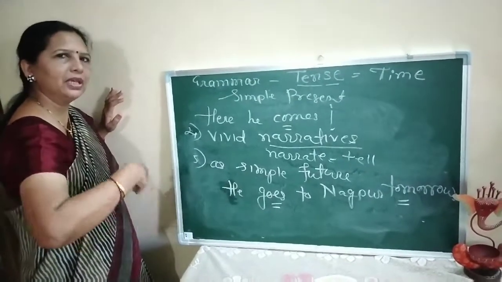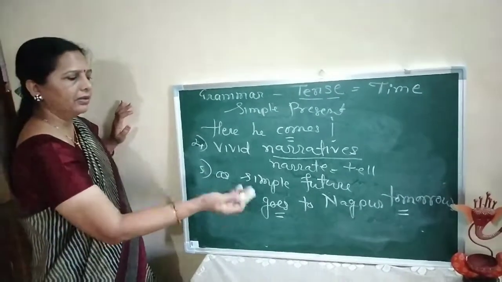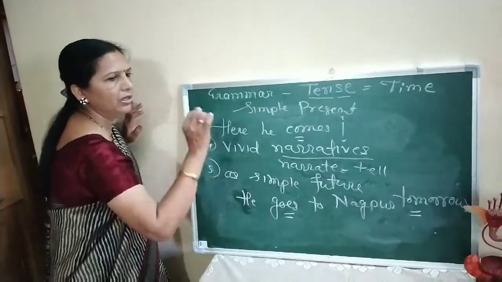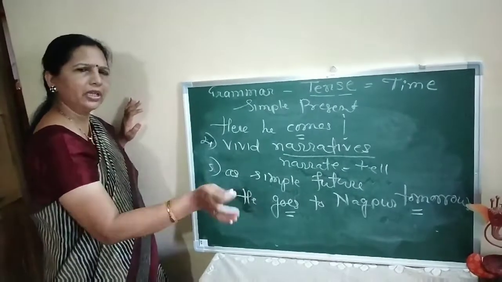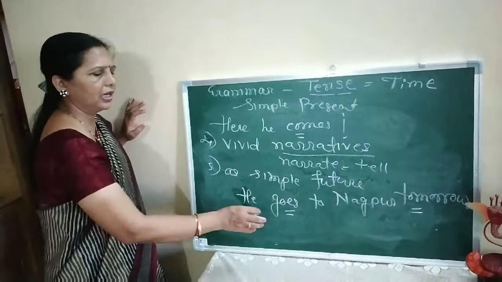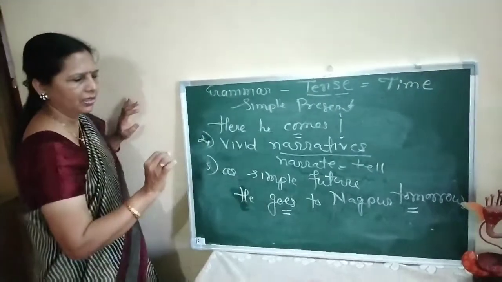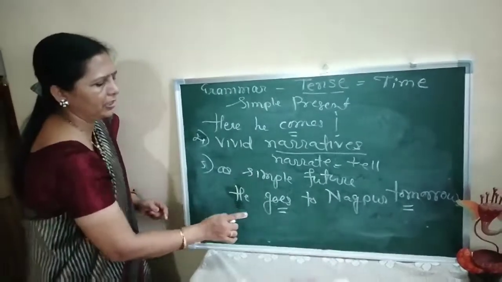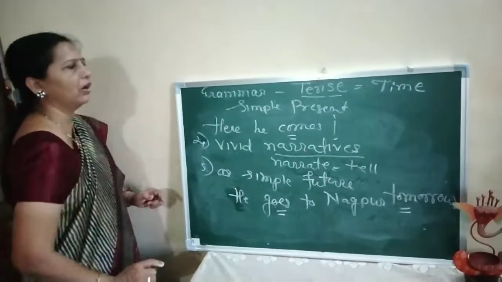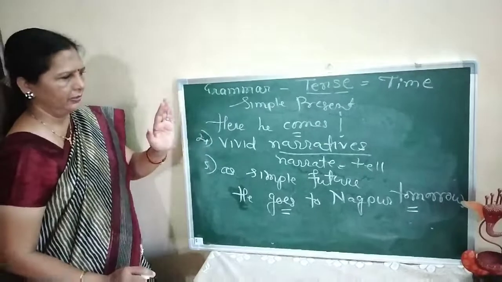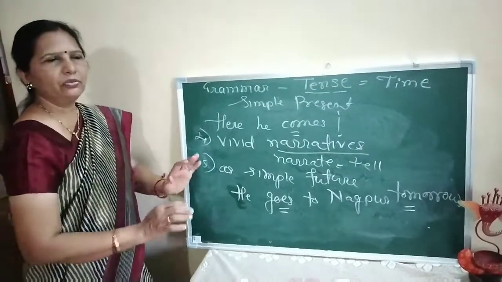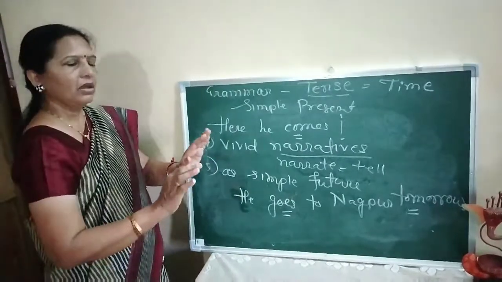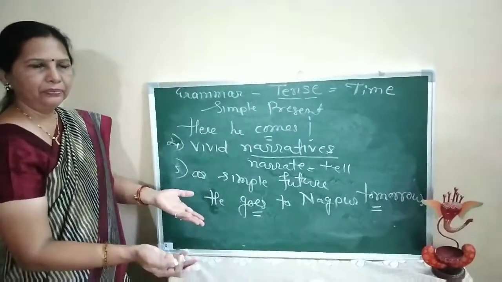तो नागपूरला उद्या जाईल. जाईल. But here will go is not used. Means will go can be used, but in addition to that, this goes is also correct. So simple present equal to simple future. This is the fifth use of simple present tense. So when we study a tense, we should know how the tense is used.